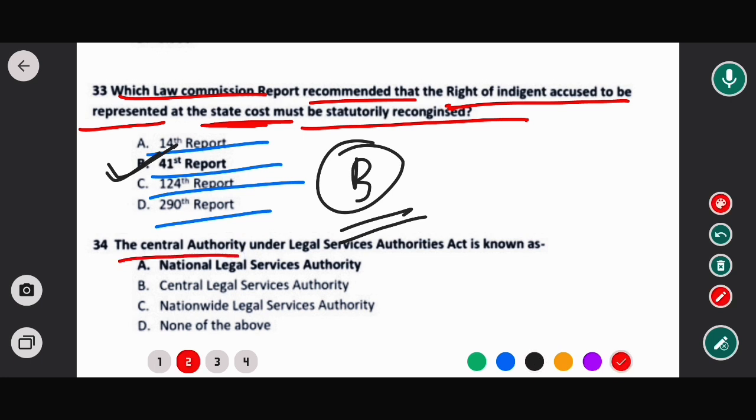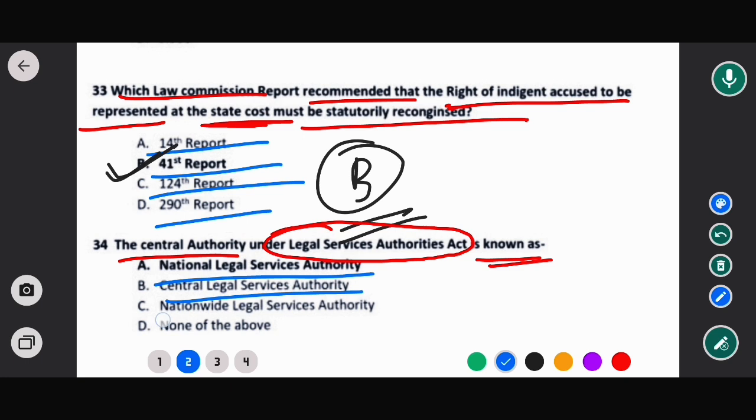The central authority under the Legal Services Authorities Act 1987 is known as what? Options are National Legal Service Authority, Central Legal Service Authority, Nationwide Legal Service Authority, and none of the above. The correct option would be National Legal Service Authority, which is also known as NALSA.